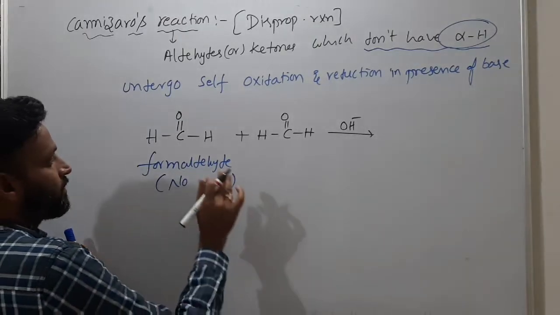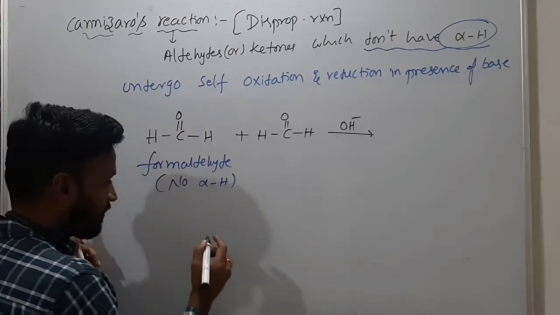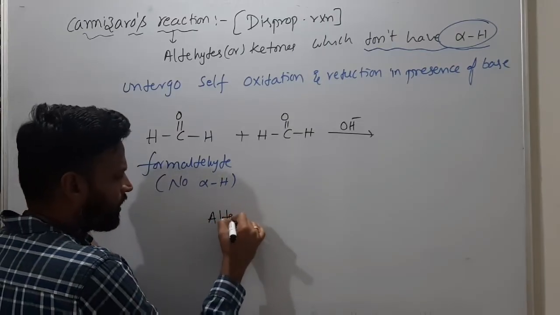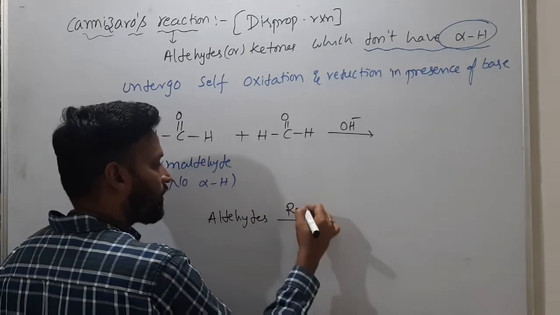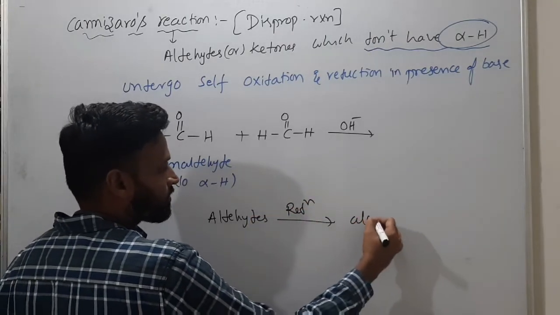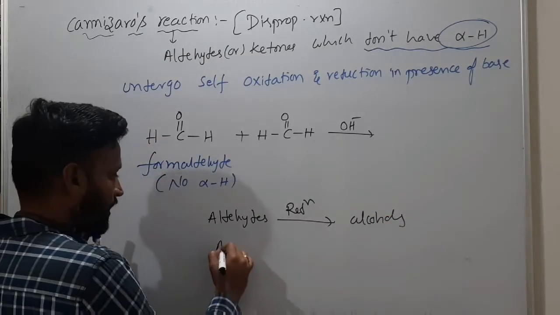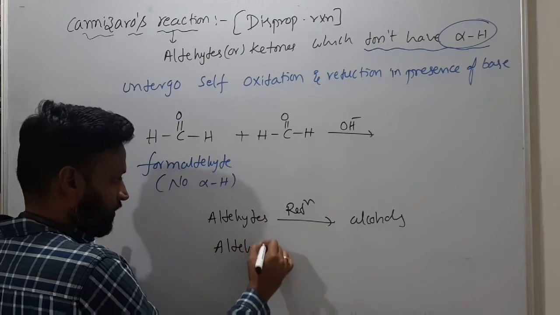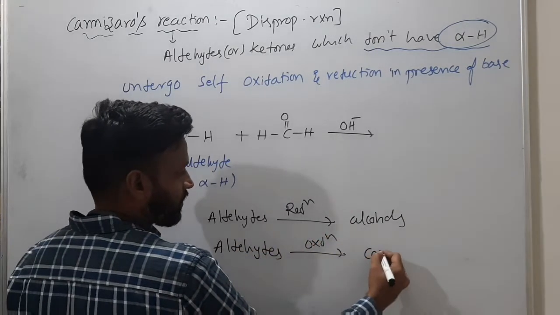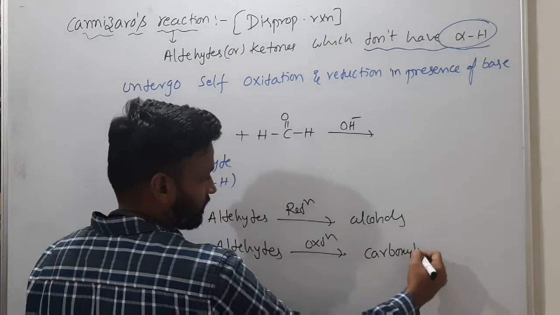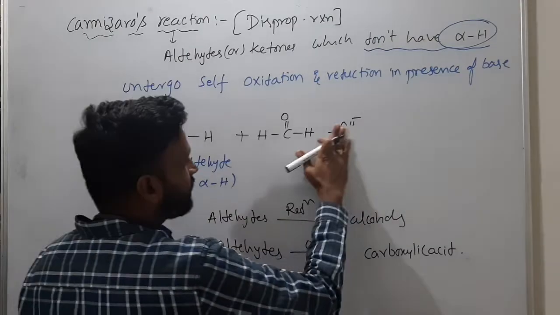So what happens here? One will undergo oxidation and one will undergo reduction. Remember this: aldehydes on reduction give alcohols, and aldehydes on oxidation give carboxylic acids. Like this they will give.